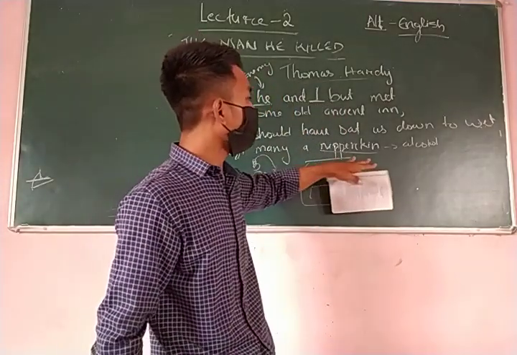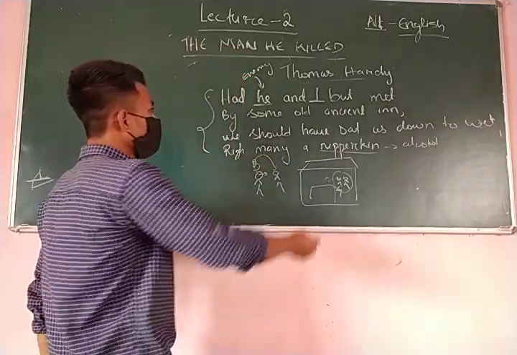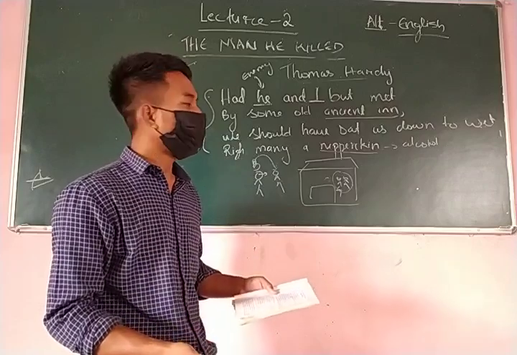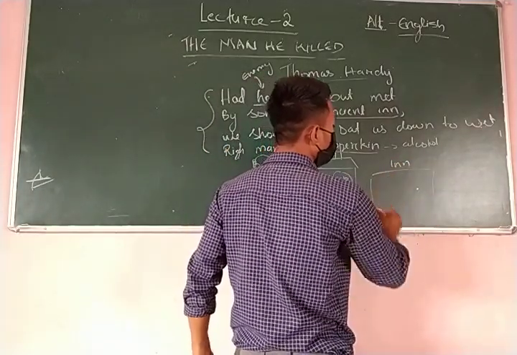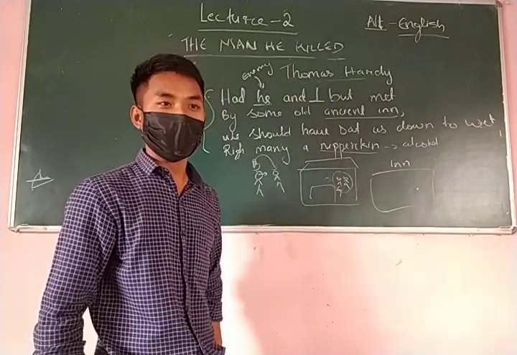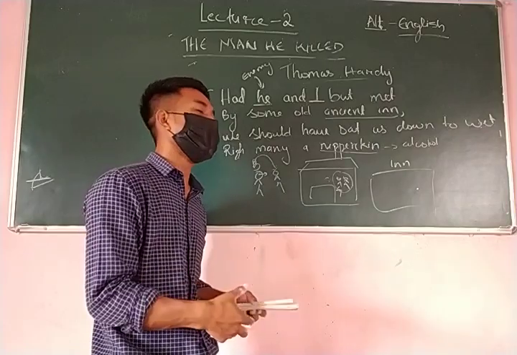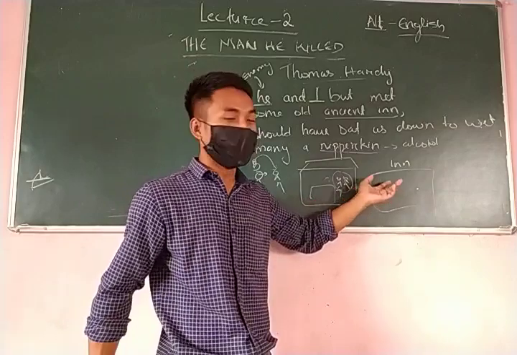Or you can simply call a glass with some wine. Those are called nipperkin. So this ancient inn refers to olden days. During those olden days, people used to go to an inn for drinking. Nowadays we call it a bar, right? So I'm going to the bar. For example, let me go to the bar and get some drinks. But during those days, it was called an inn.